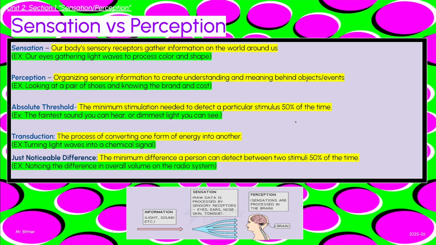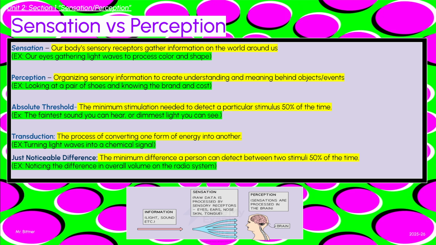Now, transduction is the idea that we can take energy, like a sound wave in hearing or a light wave in sight, and turn it or translate it into an energy chemical. This kind of chemical signal can be sent to the brain and could be interpreted with perception. Without turning energy into this chemical signal, our brain doesn't speak the same language and wouldn't be able to perceive the world around us. So transduction is the most important term of this unit, especially once we talk about the senses, because without it, none of our senses would work.